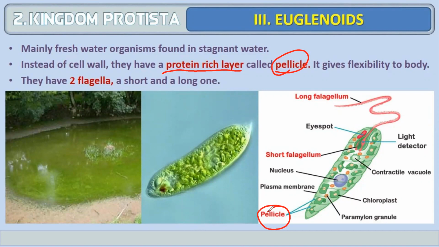They also have two flagella. One is a short flagellum, another one is a long flagellum. Unlike the dinoflagellates, they are not arranged transversely or longitudinally. They are arranged in the same plane, but one is long and another one is short.